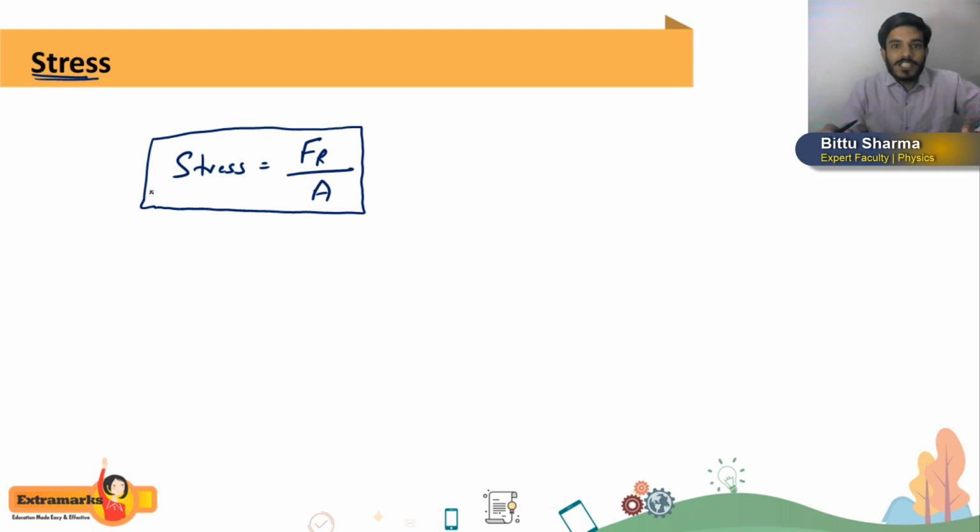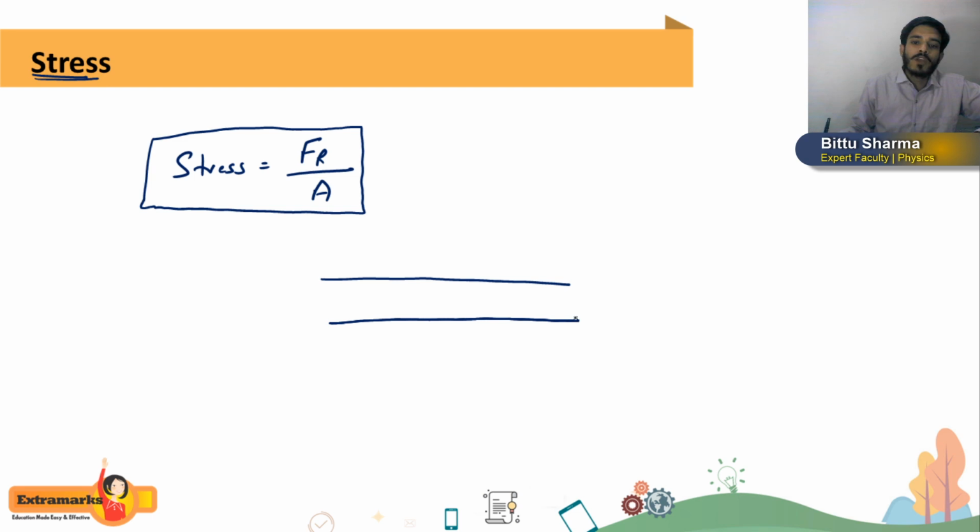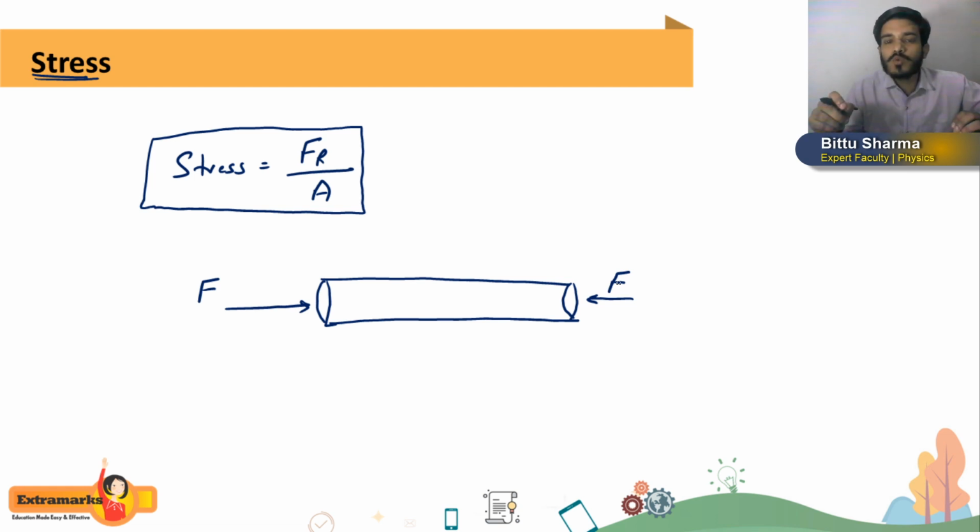Now what is restoring force? This you have to understand. So suppose you have any rod here, suppose you have a cylindrical rod. I'm drawing the diagram here, you can see on your screen. So here I have a cylindrical rod, and I am applying a compressive force on this. The value of force which I am applying on the rod is very small right now. So I am writing this: it is compressive force, and from outside I am applying this, so better I will write it as external force.